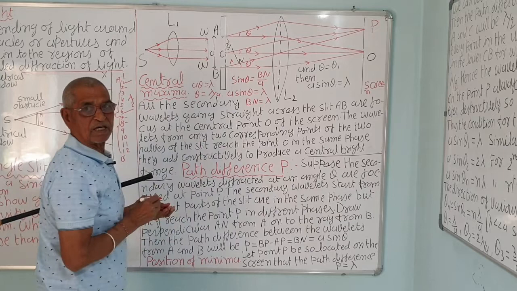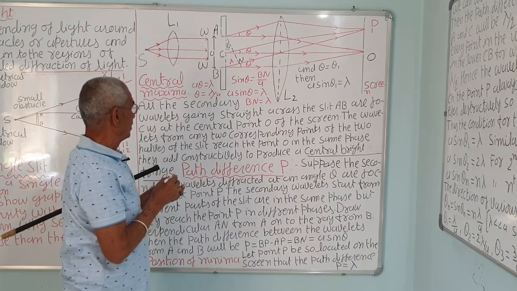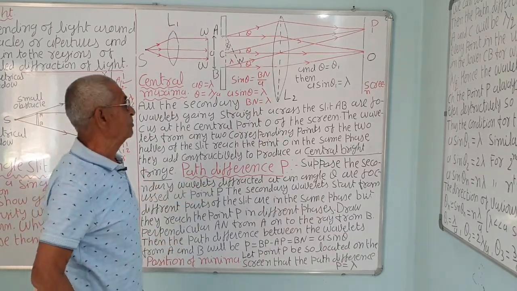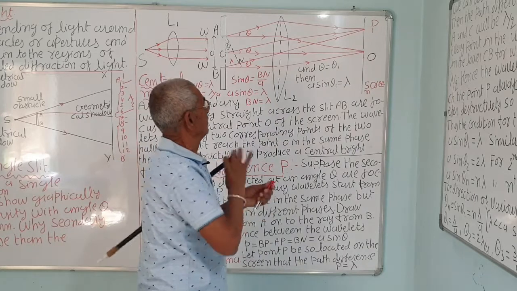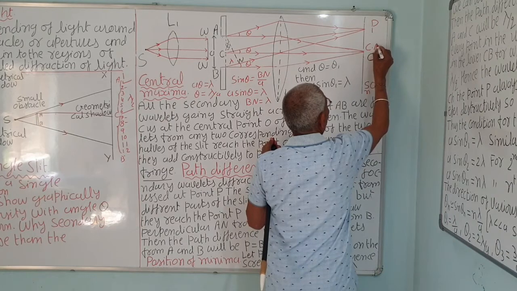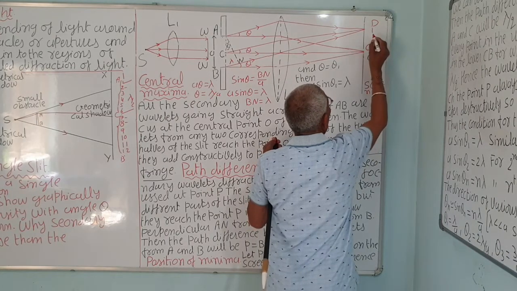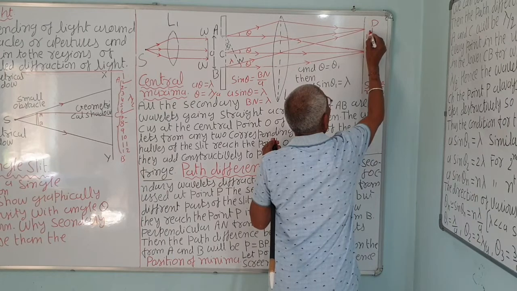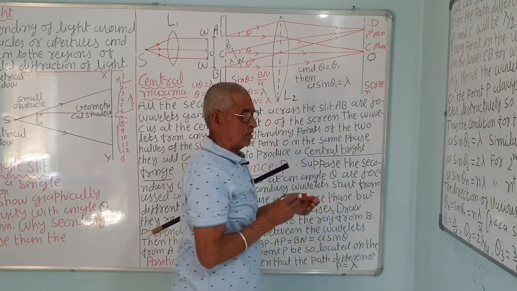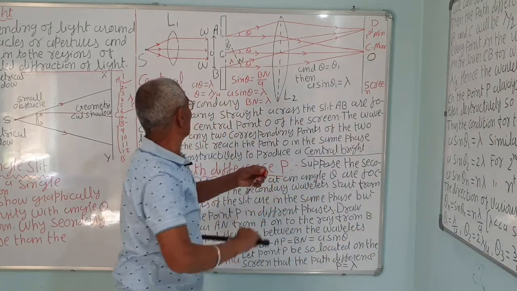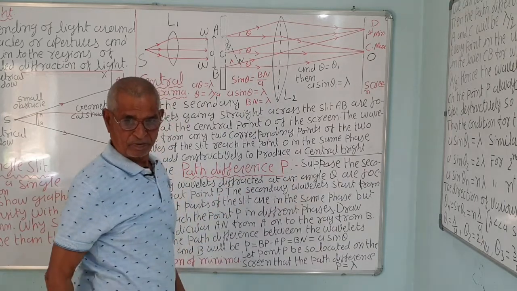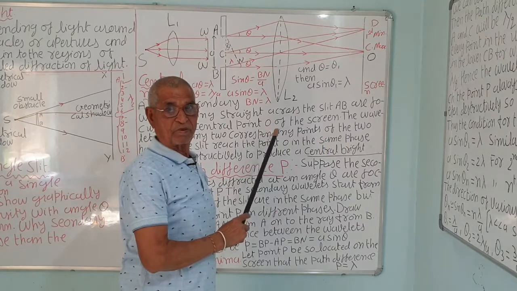So the direction of the first minima is lambda by A. Similarly, the second minima is at 2 lambda upon A, the third minima at 3 lambda upon A, and so on. This is the central maxima, and here is the first minima. Here the path difference across the slit is lambda. So this is not interference, this is diffraction.